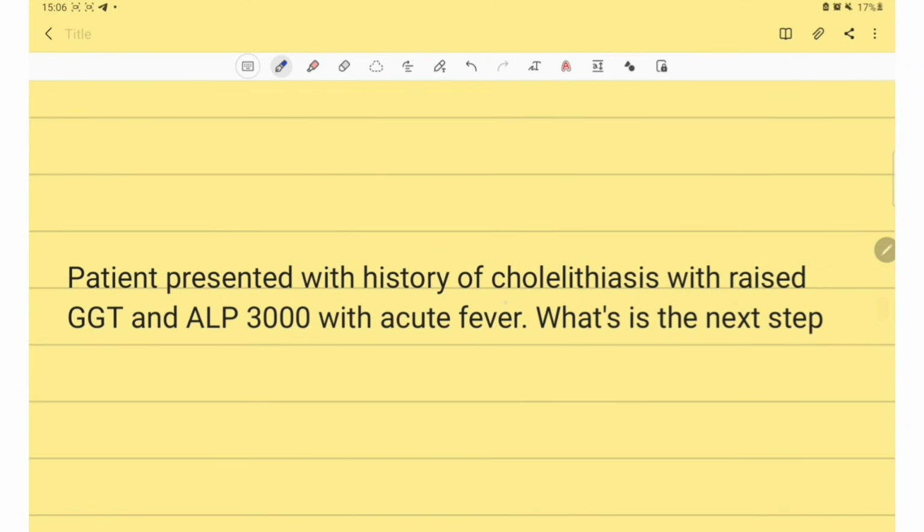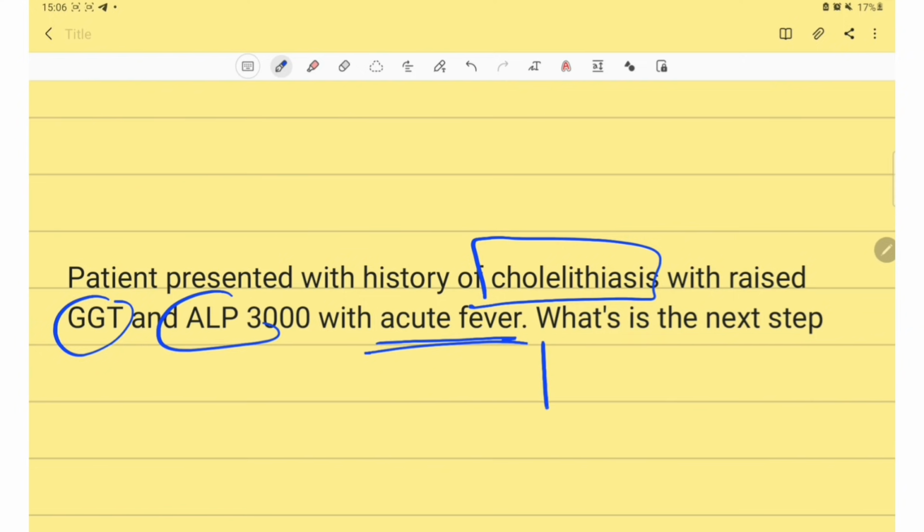A patient presented with a history of cholelithiasis with raised GGT, ALP, with acute fever. Then what is the next step? So the next step for this question is ERCP.